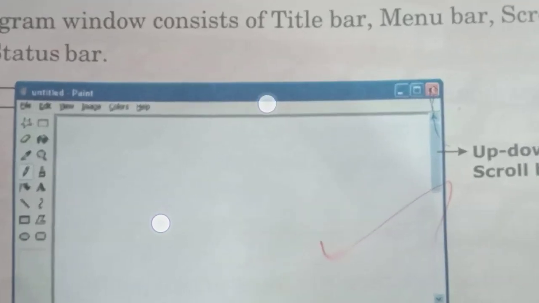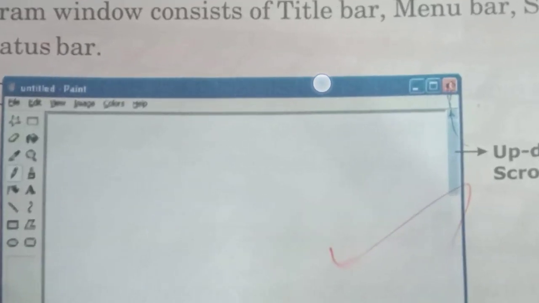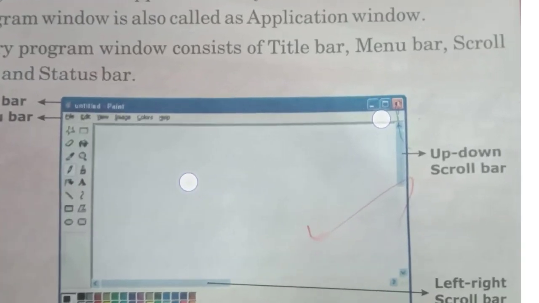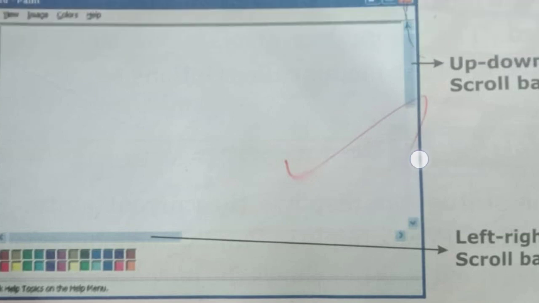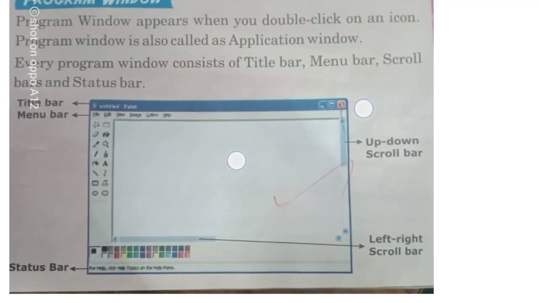See here, title bar. What is the title bar? See here, the blue color bar. This is called the title bar. What is the menu bar? There are so many titles here: file, edit, view, image, color, help. These are all called the menu bar. Then the scroll bar. See here, there is a scroll, to pull up and pull down. This is called a scroll bar.